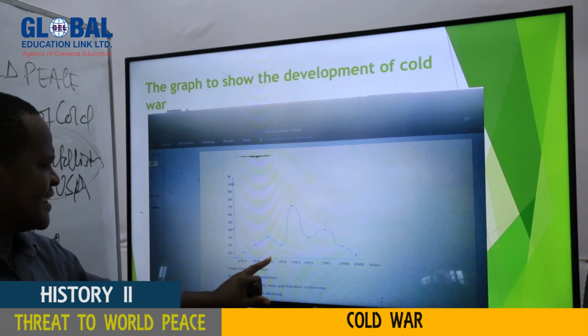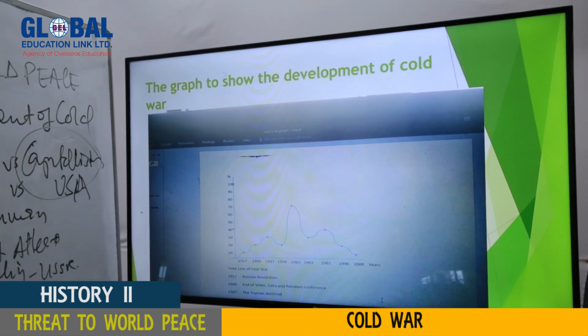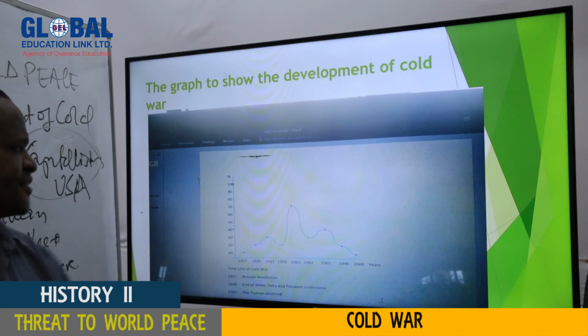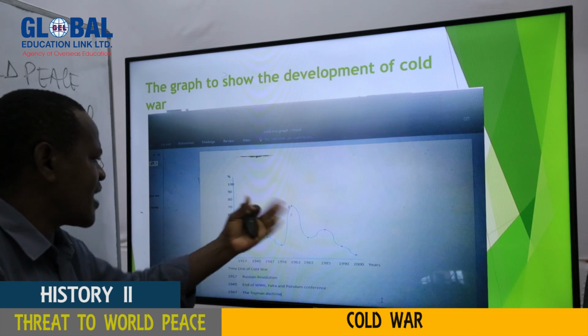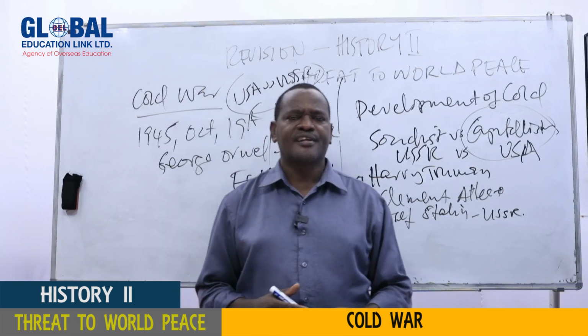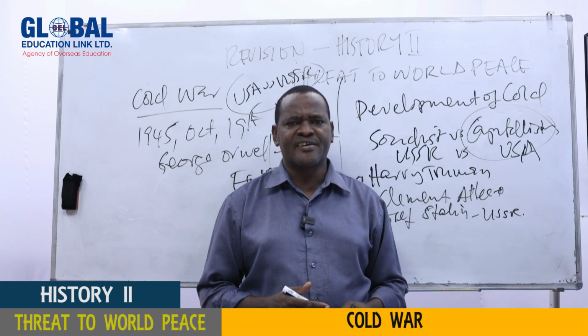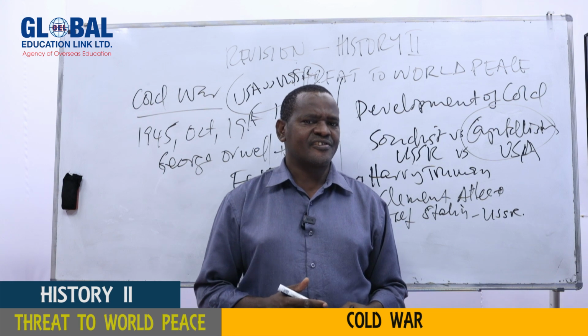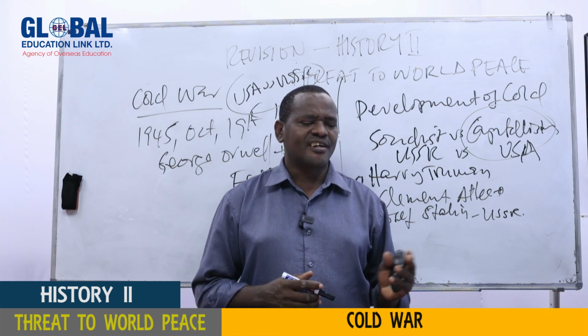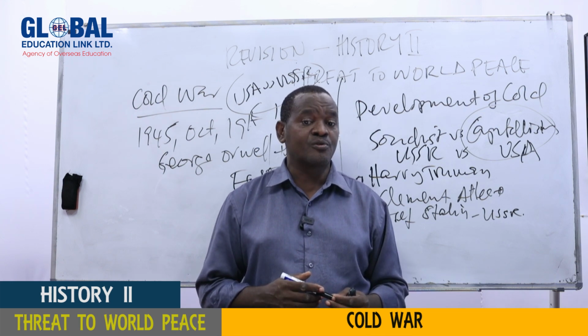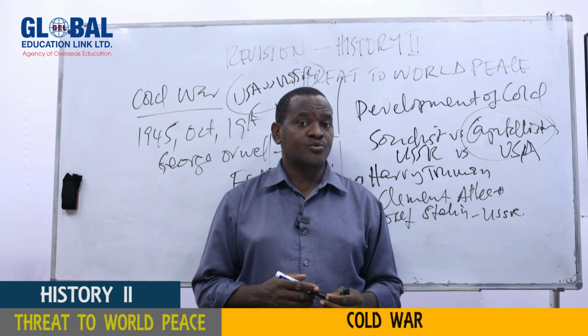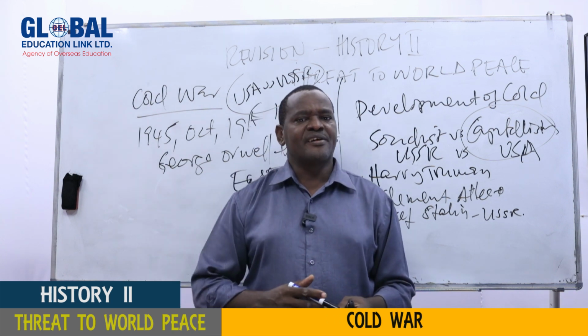But all of a sudden, in 1962, the Cold War increased to reach the peak. And why the peak? Because there was what we call the Cuban Missile Crisis. In October 1962, the Americans discovered that the Russians had placed missiles in Cuba, and those missiles could carry nuclear warheads to attack many American cities.